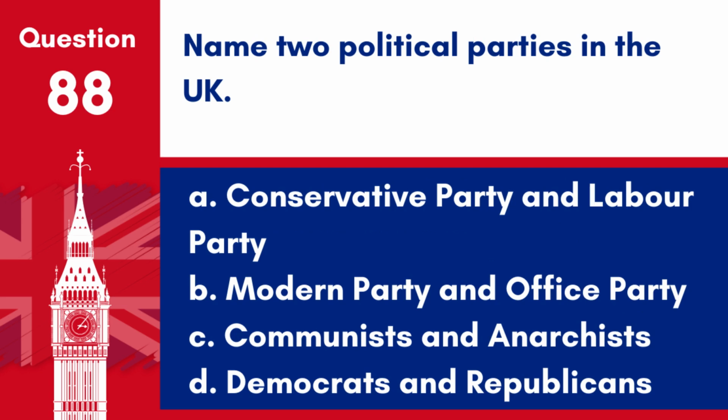Question 88. Name two political parties in the UK. A. Conservative Party and Labour Party. B. Modern Party and Office Party. C. Communists and Anarchists. D. Democrats and Republicans. Answer. A. Conservative Party and Labour Party. The Conservative Party and the Labour Party are two of the main political parties in the United Kingdom, representing a broad spectrum of political views.